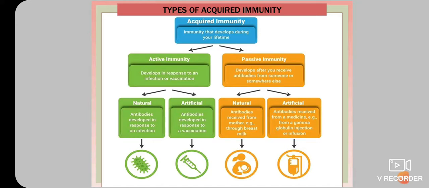The first is natural acquired active immunity, and the second is artificial acquired active immunity. Passive immunity is also divided into two subtypes. The first is natural acquired passive immunity, and the second is artificial acquired passive immunity. We will discuss these details in the next slide.